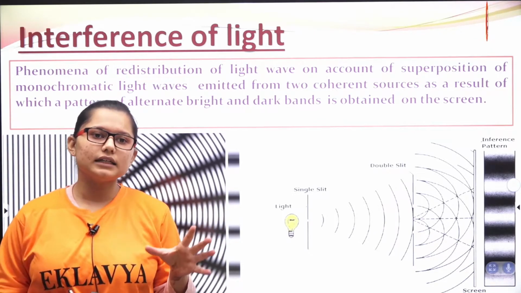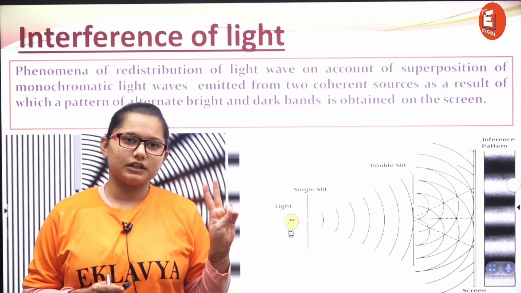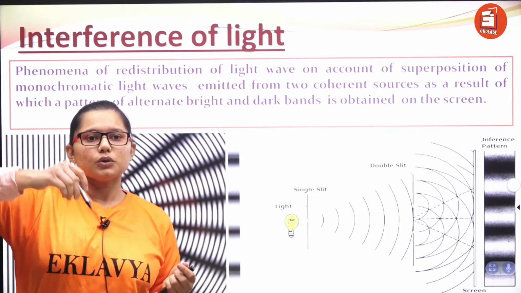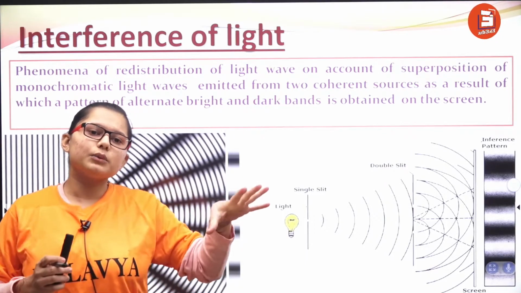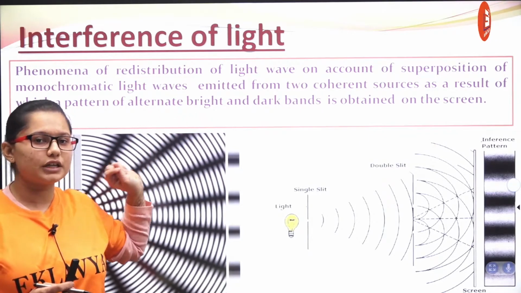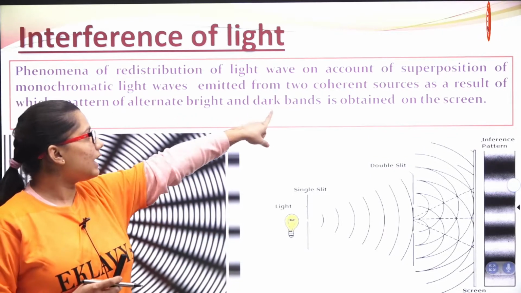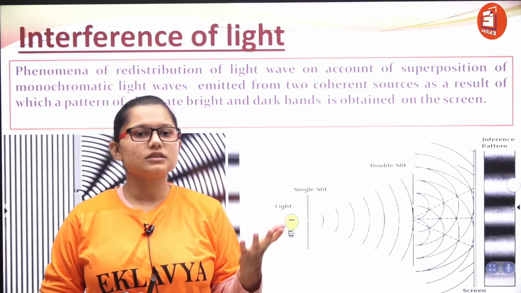You know that in interference we get either constructive interference or destructive interference. Constructive is when two troughs or two crests coincide, okay, they superimpose, then what do we get? Maximum intensity. Maximum intensity leads to a bright fringe in this case. And dark bands are the opposite one. What is the opposite one?